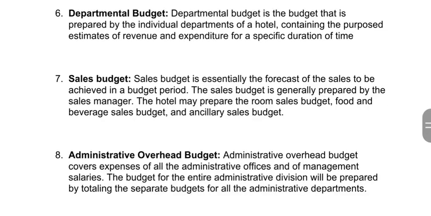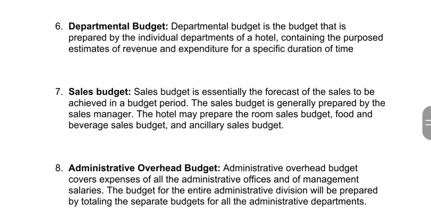Then departmental budget. Departmental budget is the budget that is prepared by the individual department of a hotel, containing the purpose, estimate of revenue and expenditure for a specific duration of time. So it is the departments who generally prepare this budget.